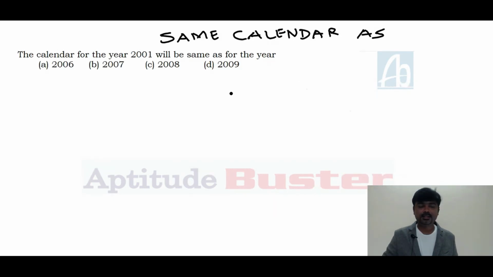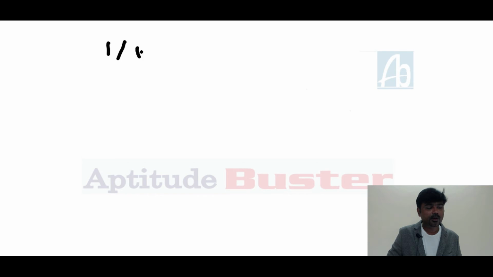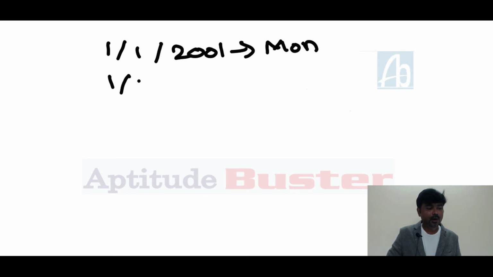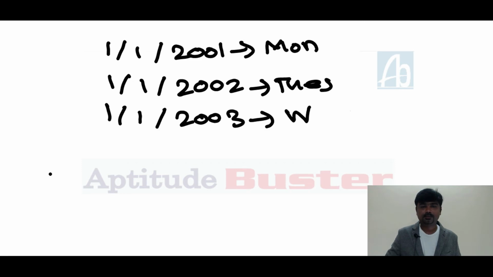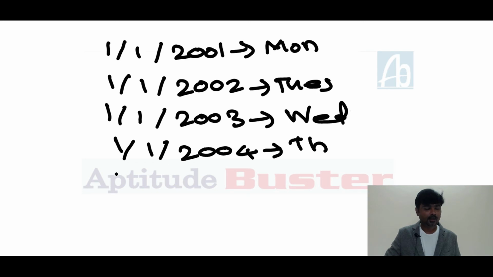Now we are going to discuss same calendar. The calendar for the year 2001 will be same as for the year... I'll tell you the easiest method. The first one, if I consider 1/1/2001 was Monday. Next, 1/1/2002 was Tuesday. Next, take 1/1/2003 Wednesday. Next, 1/1/2004 Thursday. Next, 1/1/2005 is not Friday, this is Saturday.